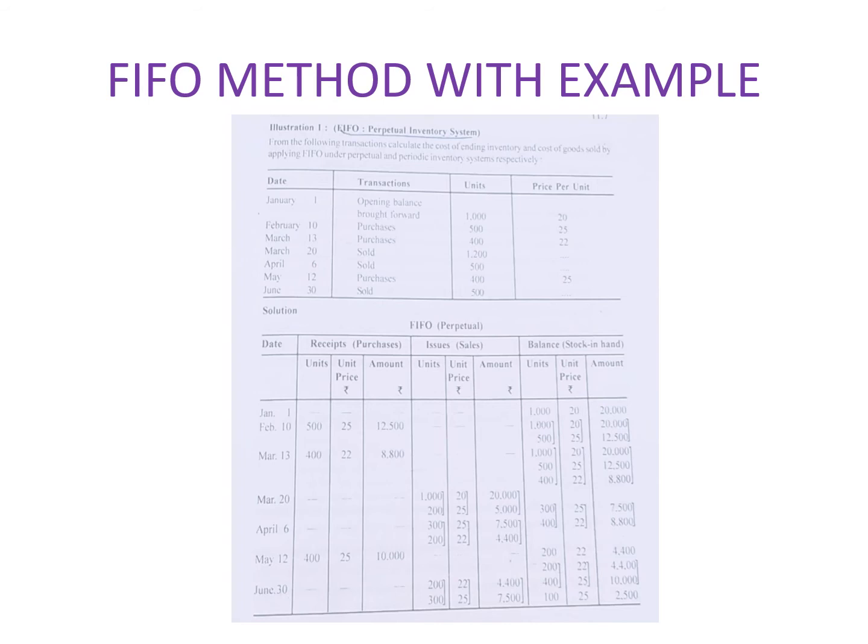After that we will require 200 more. 200 multiplied by 25, we will get 5,000. So after that, what remains we will write in the balance, that is 300 into 25 is equal to 7500, and 400 into 22 is equal to 8800. So this was the FIFO method.